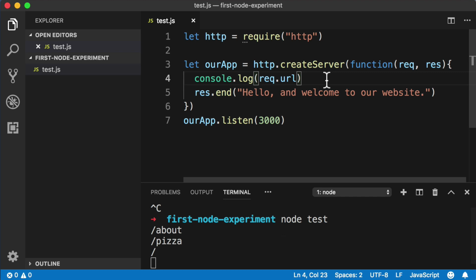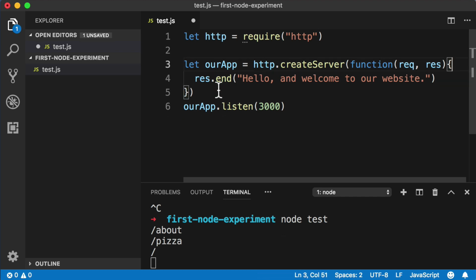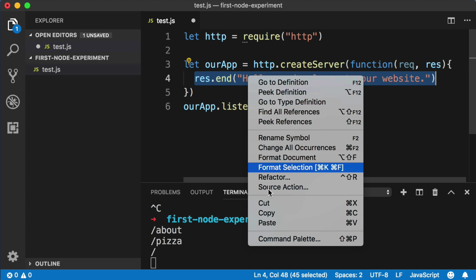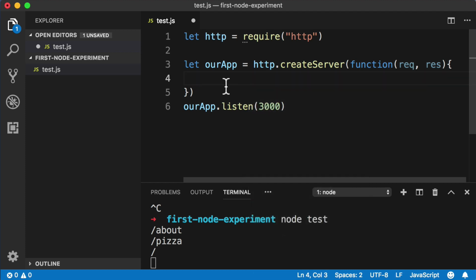So back up in our code, let's get rid of this console.log line. And then let's go ahead and cut this response.end line into our clipboard. So cut that. Okay, and now let's use an if statement to send back a different response depending on the URL the user is trying to visit. Let me show you what I mean.